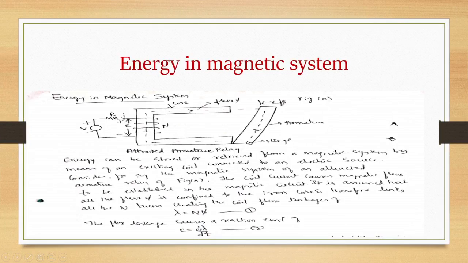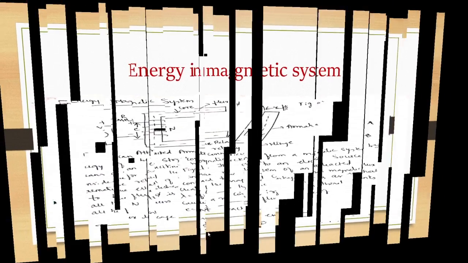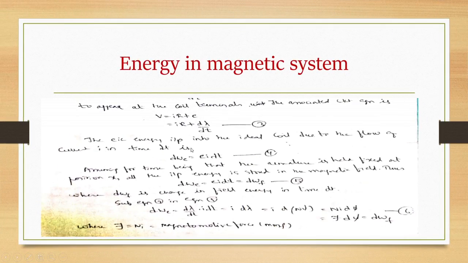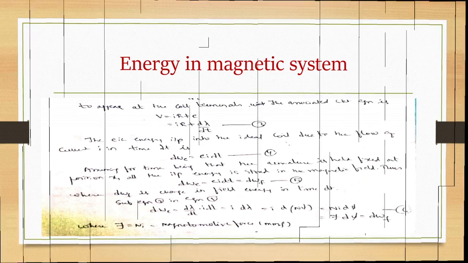And what is the value of E? E is equal to d lambda by dt. So the same thing we are writing here: V is equal to IR plus E, and V is equal to IR plus d lambda by dt. And electrical energy input into the ideal coil due to the flow of current will be dW is equal to EI dt. So assuming for the time being that the armature is held fixed at some position x.